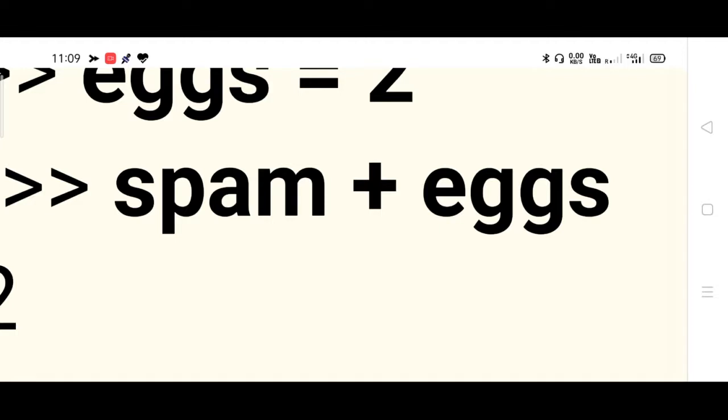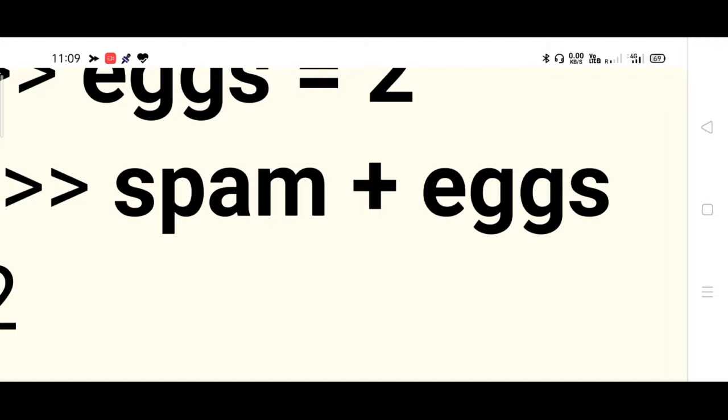Just before, we considered string concatenation and string replication concepts. In string concatenation, between two strings there is the plus symbol, which performs the concatenation. That is what we studied just now.